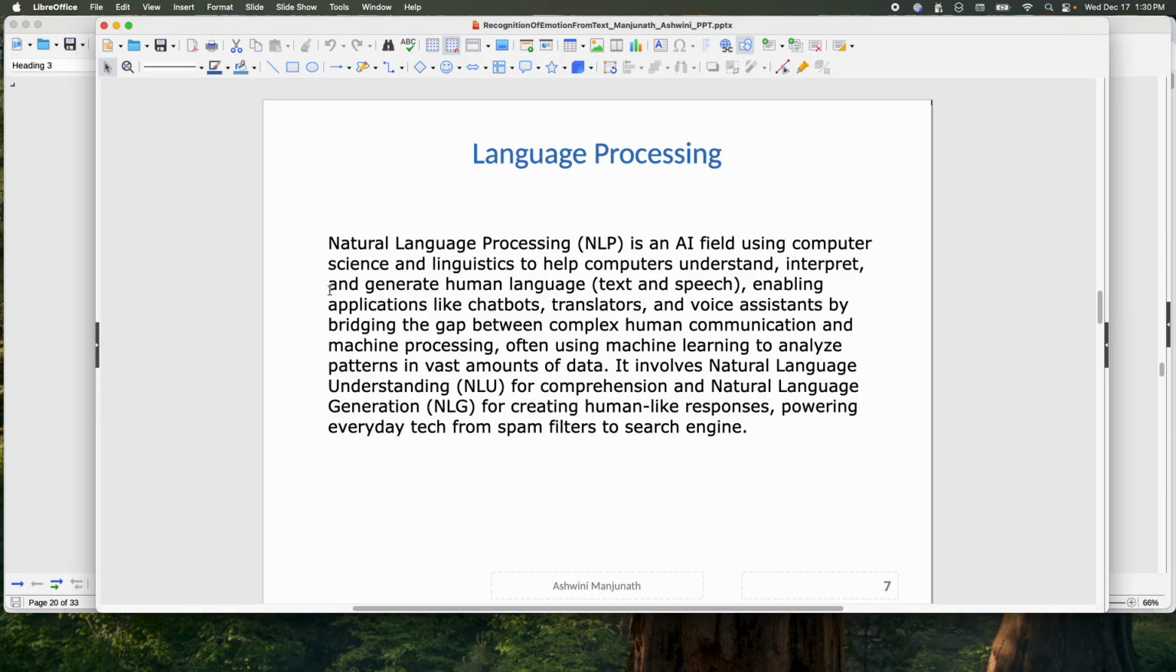We all know that natural language processing, NLP, has become a very popular AI field, which uses computer science and linguistics to help computers understand, interpret, and generate human language, enabling applications like chatbots, translators, and voice assistants by bridging the gap between complex human communication and machine processing.